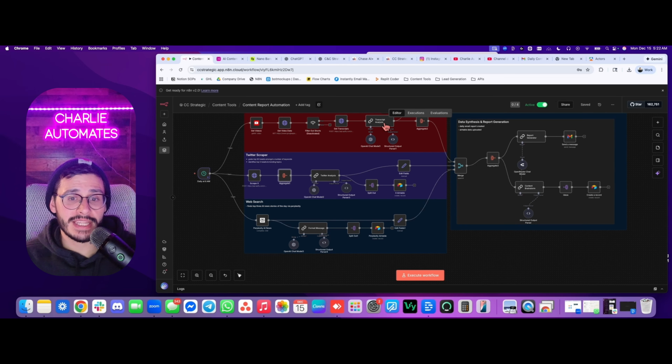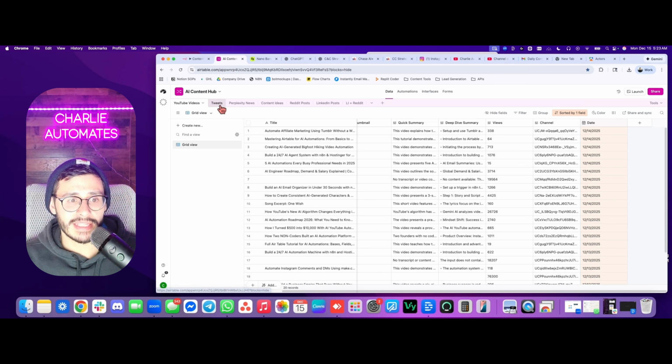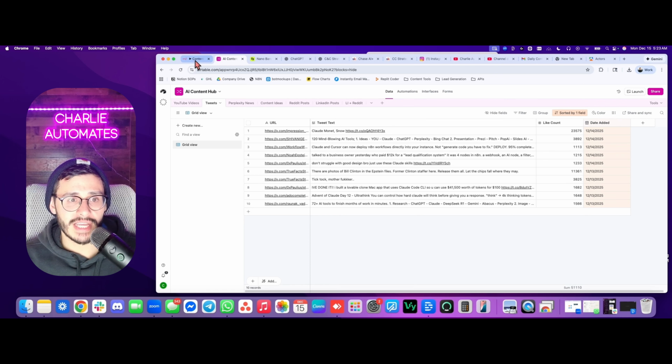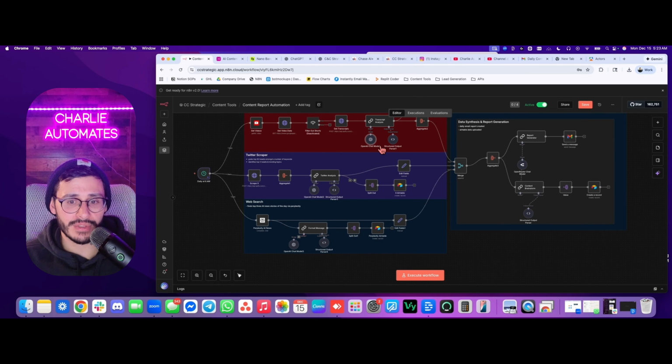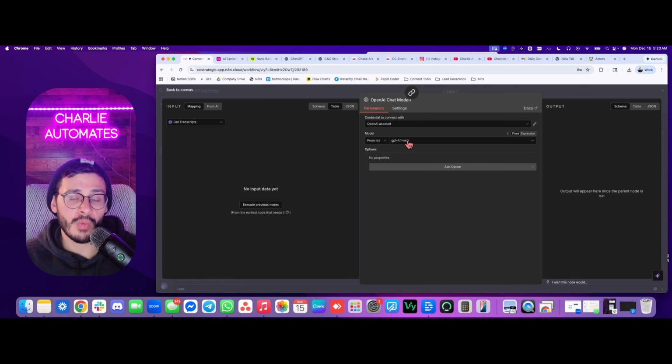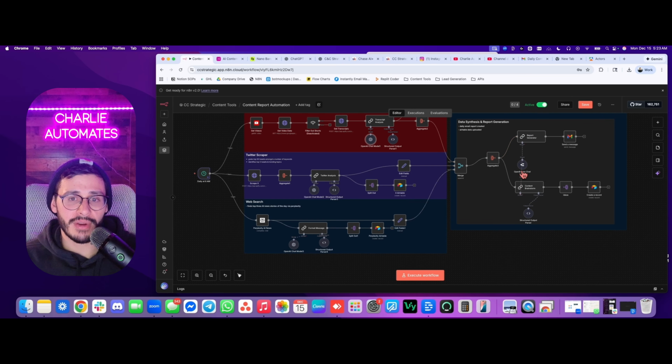And then in the same way that it did up here after I got the transcripts, it's going to take the tweets and run them through an AI model, and then it's going to parse that information out for me, split it out, and put it into my Airtable in the same way that it did the YouTube videos, but for this section. And I'd like to note that for these particular AI models here, I only used the 4.1 mini. In the AIs over here, I actually used a higher version of ChatGPT. In this section over here for my reports and content brainstorming, I actually did use ChatGPT 5.